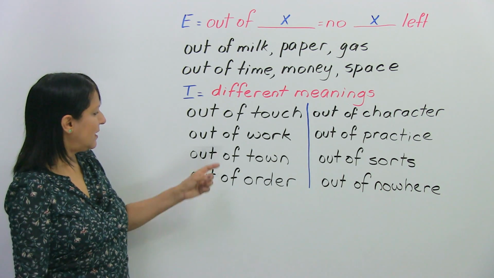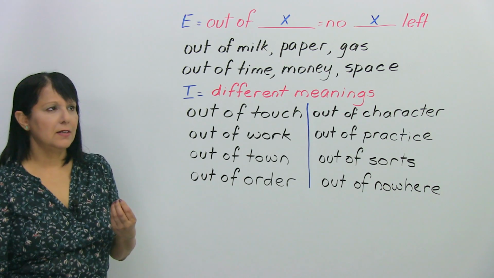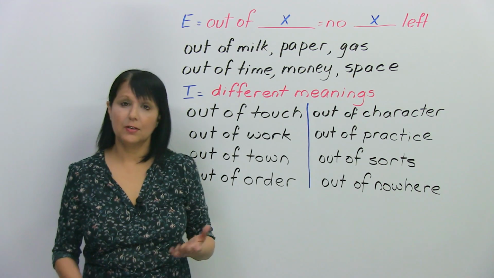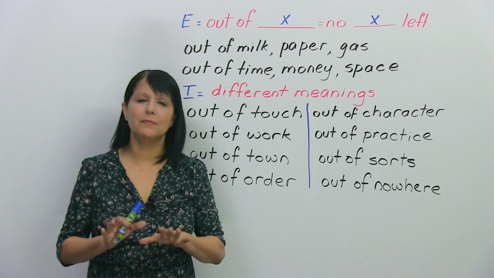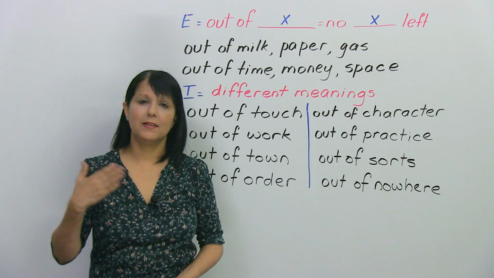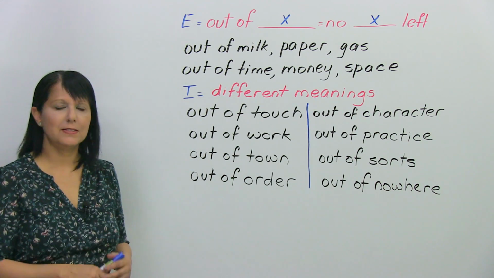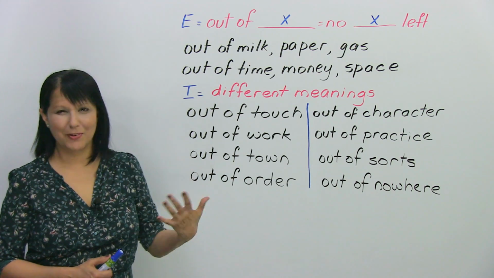All right. Another idiom, "out of work." If you say that John is out of work or Mary is out of work, what does it mean? It doesn't mean that they don't have any work left. It means something a little bit different from that. It means they are unemployed. They don't have a job, actually. All right? But it's kind of a nicer way to say that somebody's out of work. Means they're unemployed. They don't have a job right now.